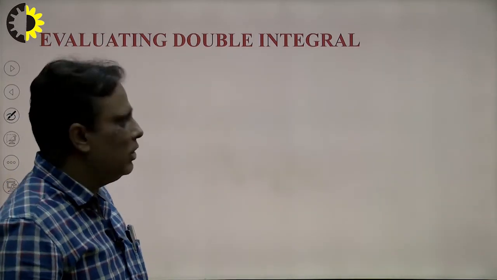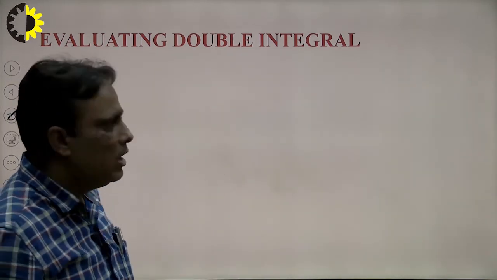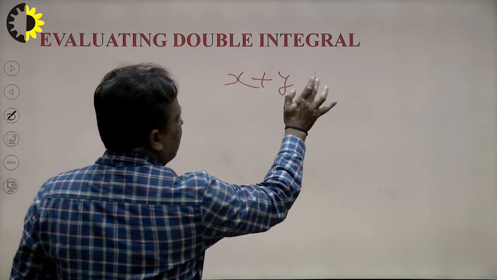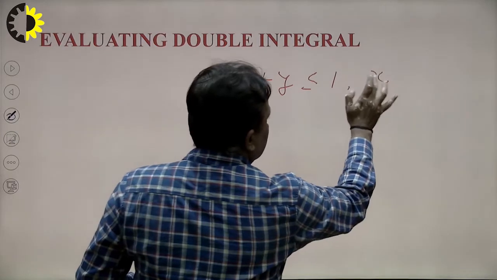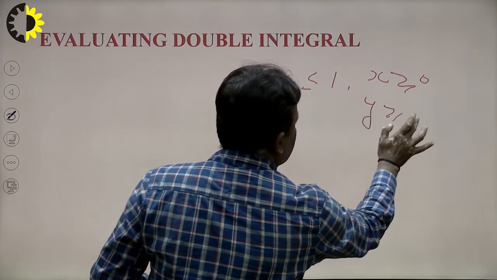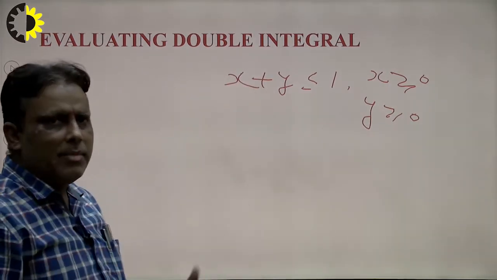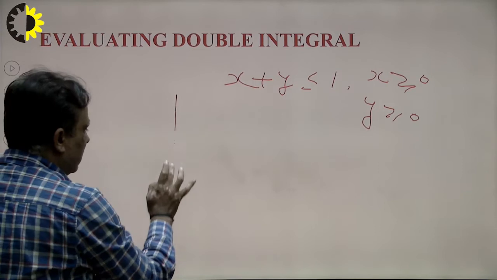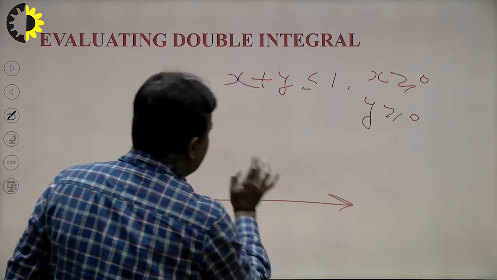So first of all, draw the diagram of the given problem. Suppose I have a problem: x plus y less than or equal to 1 and x greater than 0 and y greater than 0, right? How to draw the diagram and take the limit from this graphically, right? So first of all draw the graph. Student, draw the graph very carefully in the xy plane.